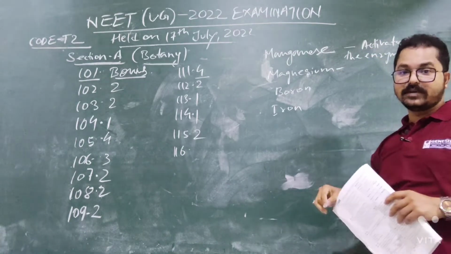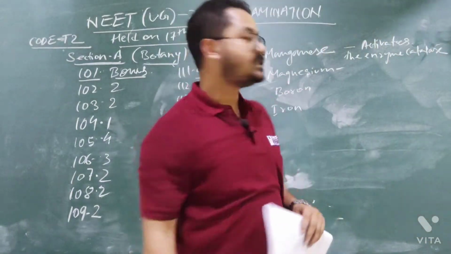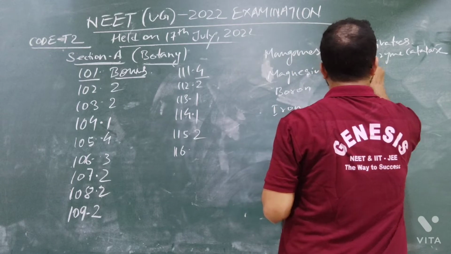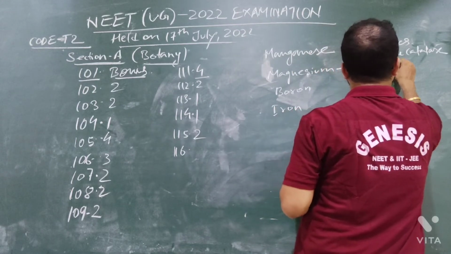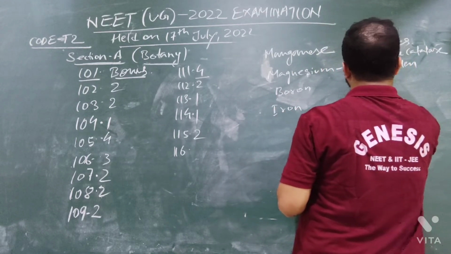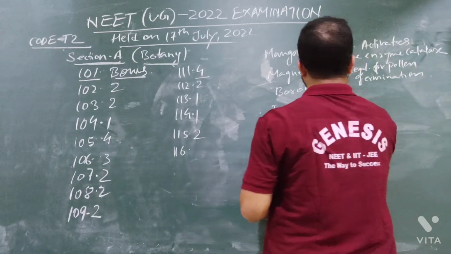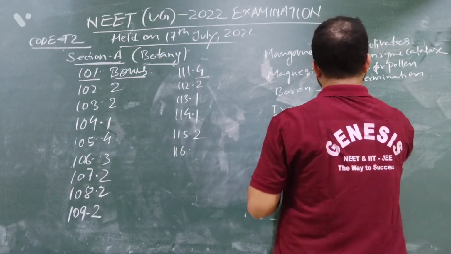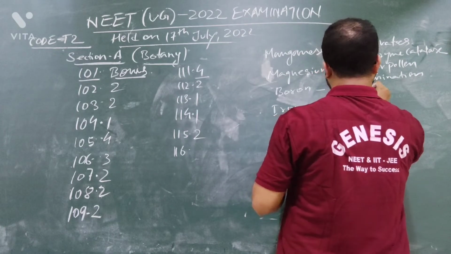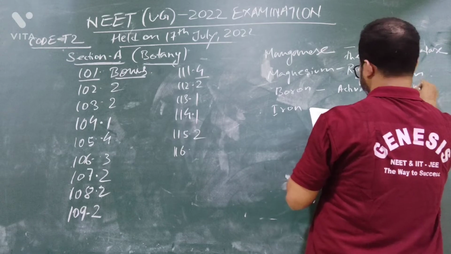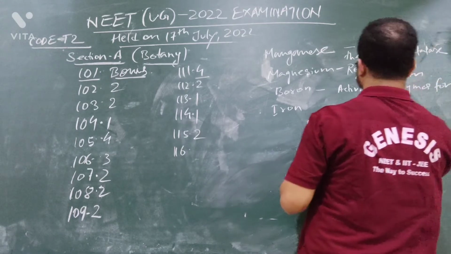In magnesium it is given, can you see it? Yes. In magnesium it is given: required for pollen germination. Boron, it is given: activates enzymes for respiration.